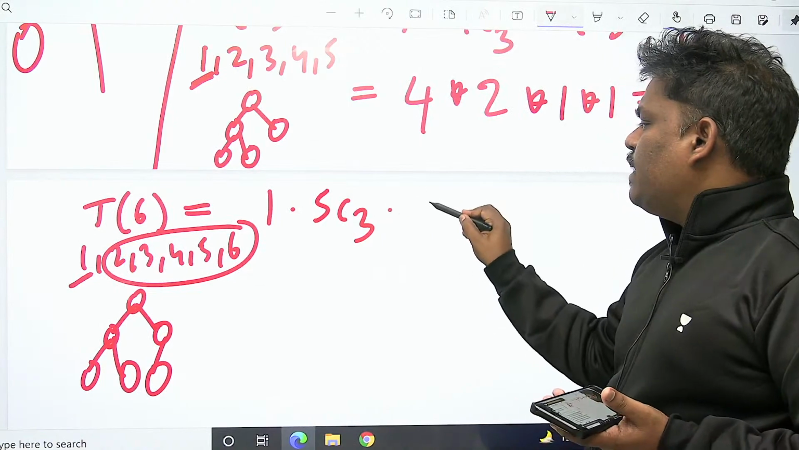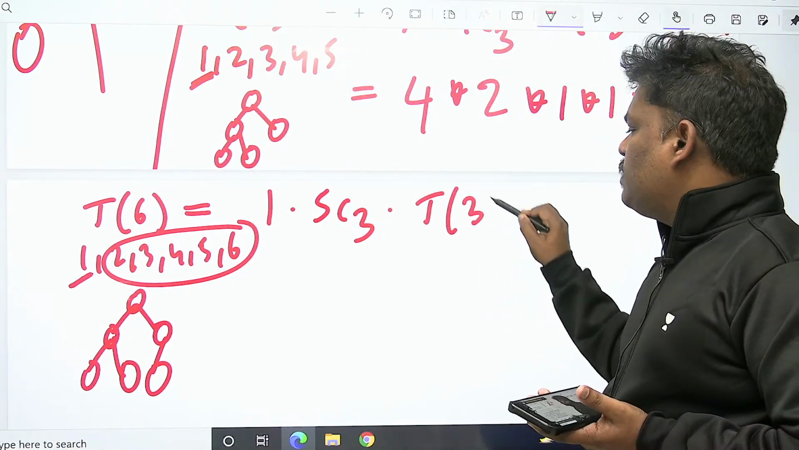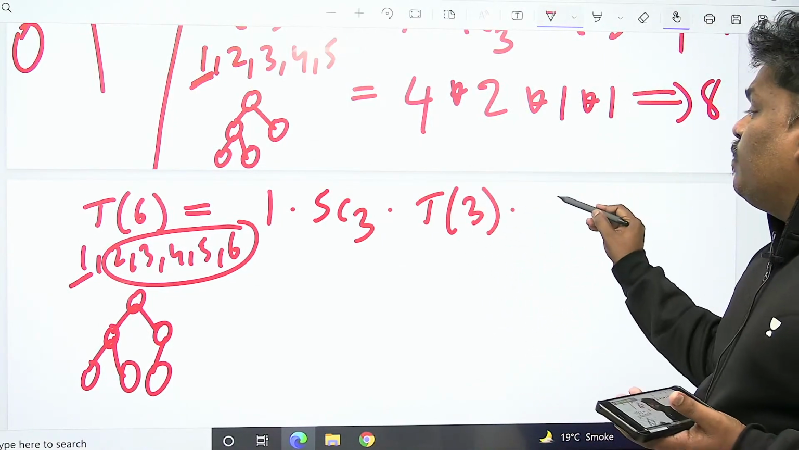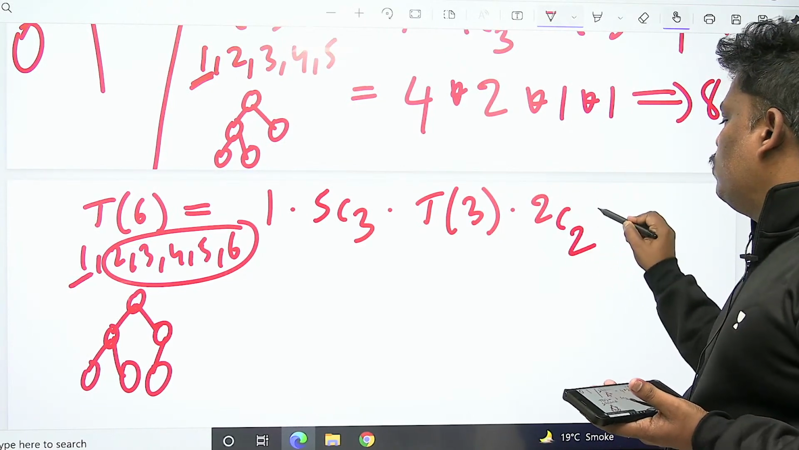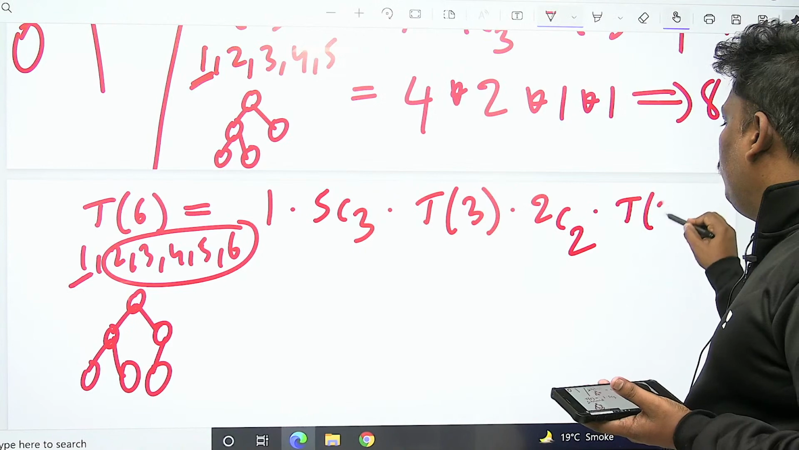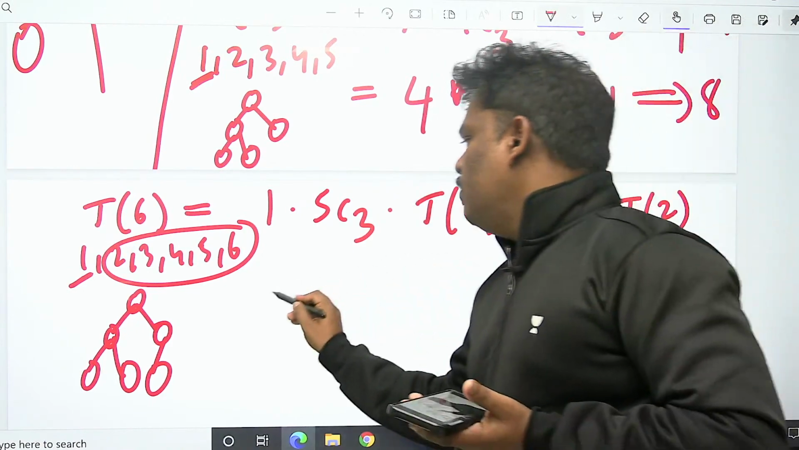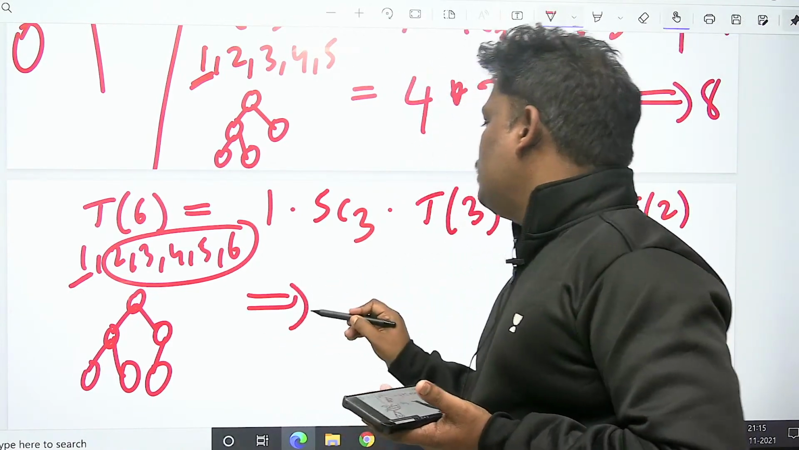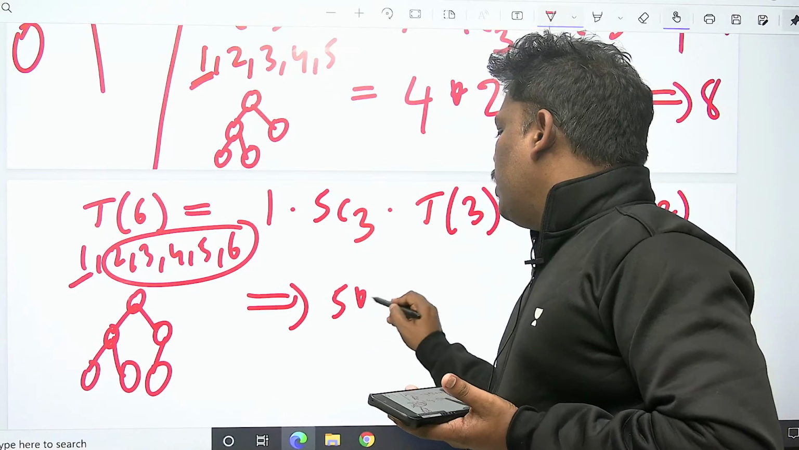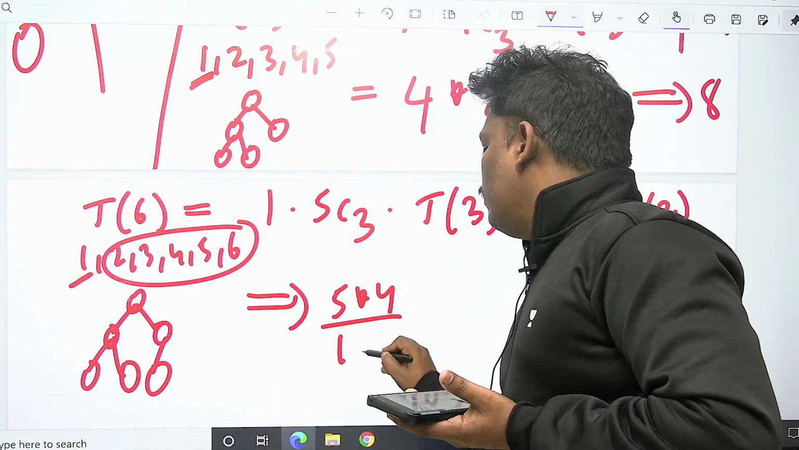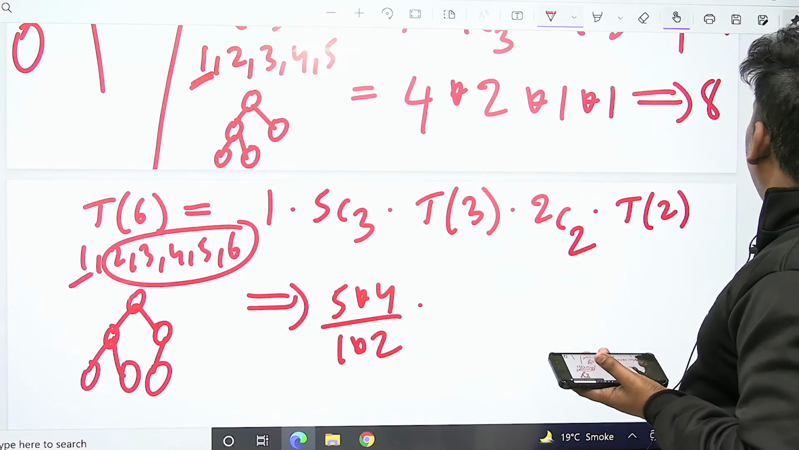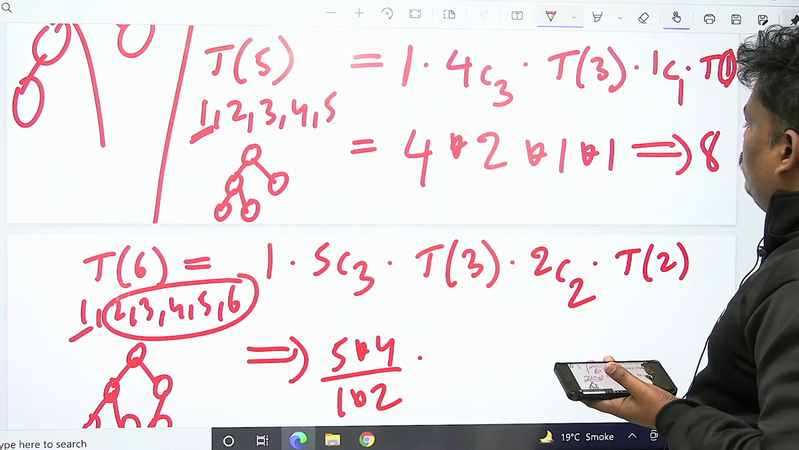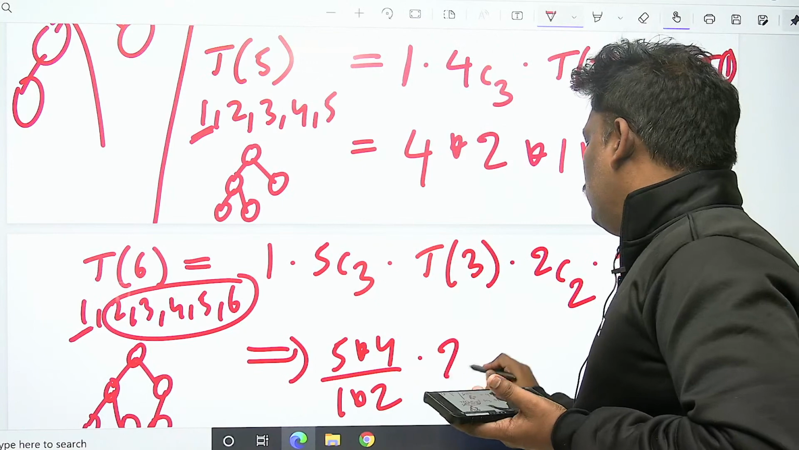Left side 3 people came, number of min heaps, T of 3. So can you help me now? Remaining people, how many? 2 people. Out of 2 selecting 2, 2C2. T of 2, how many min heaps possible? So which will go to 5C3. What is the 5C3? 5 into 4 by 1 into 2. T of 3, how much? Check. T of 3 is 2.